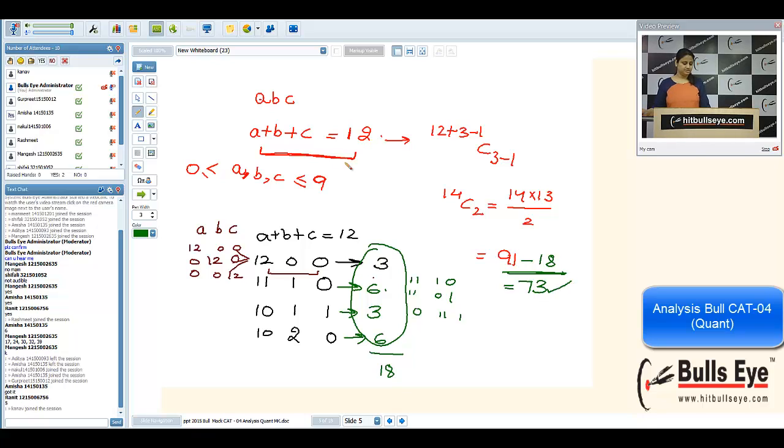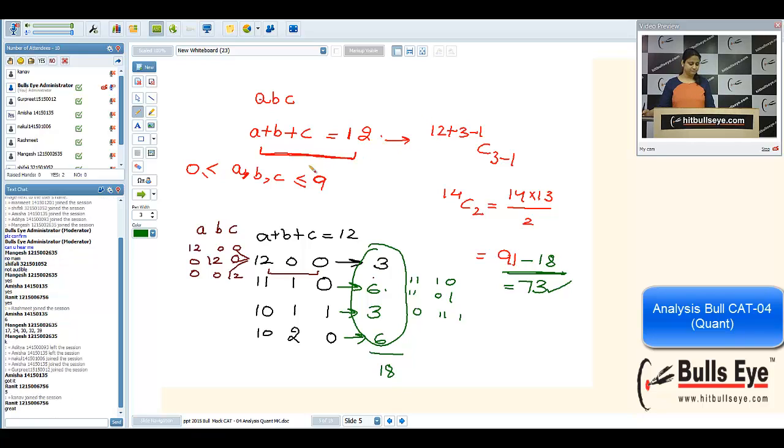That is the answer. Yeah, any problem in this, Ranit? Is it okay with you? It was a nice example of the same formula, n plus k minus 1 C k minus 1. Ranit, I am waiting for your answer. Are you okay with this? Okay, thank you so much, Ranit.